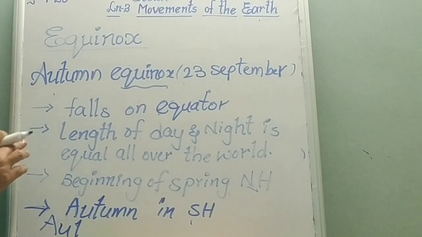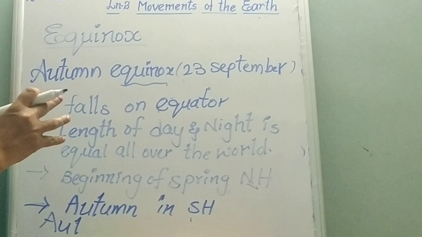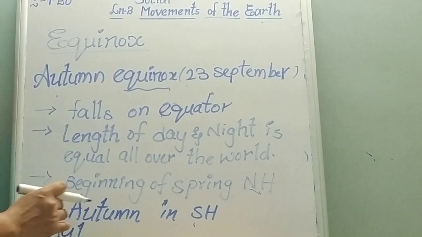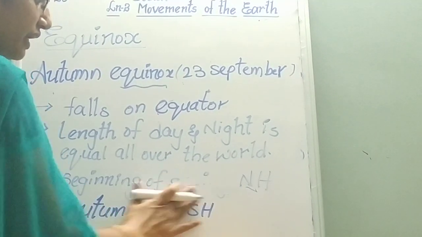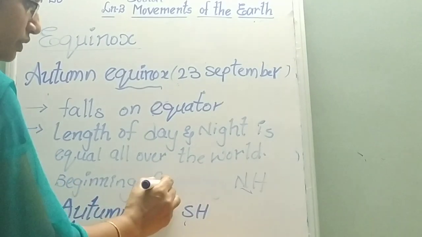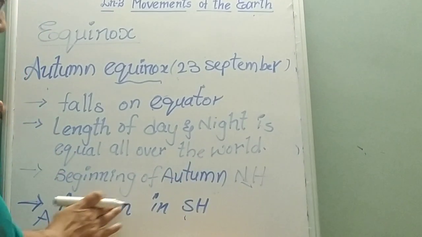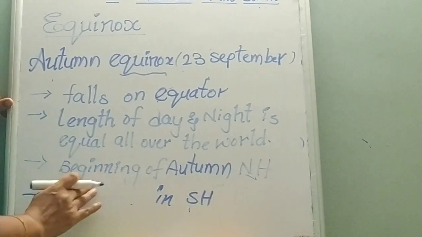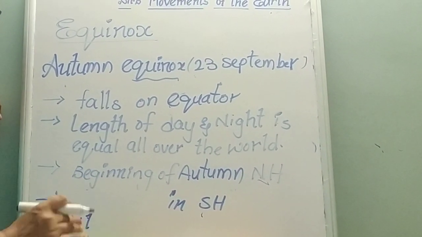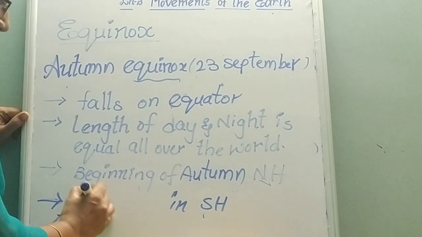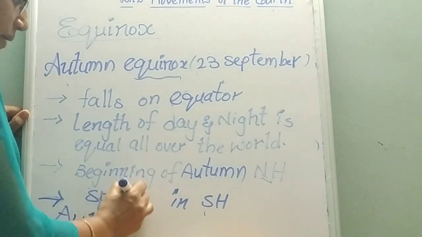So this is the beginning or indication of the autumn season in the northern hemisphere, and this is the beginning or indication of spring season in the southern hemisphere.